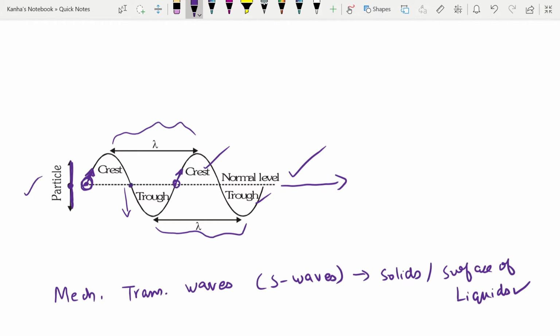Similarly, if I calculate from this direction, the same thing will repeat after this much length. The length between these two will be your lambda. Similarly, at the crest you have a tendency like this, so you have the lambda between the same positions. The time it takes between these two will be known as your time period.